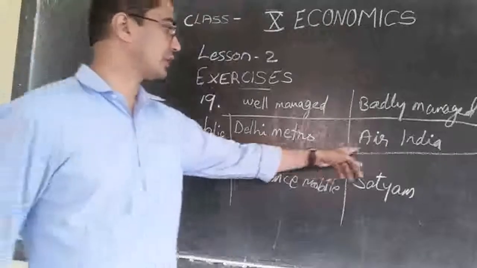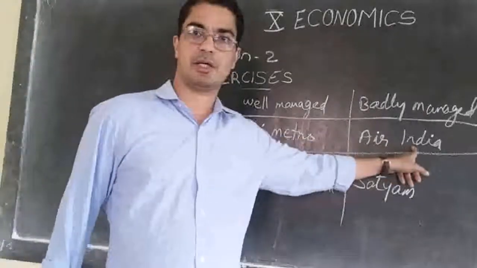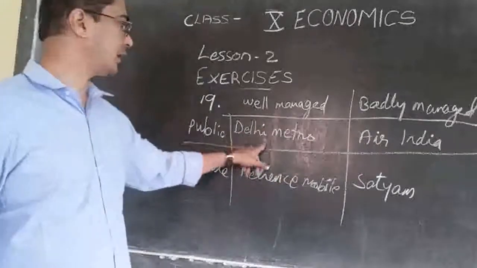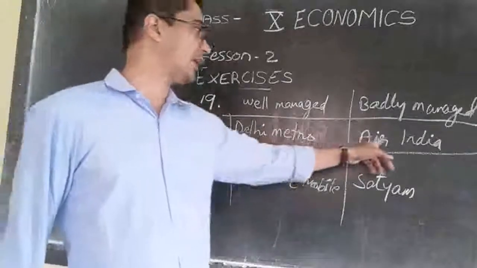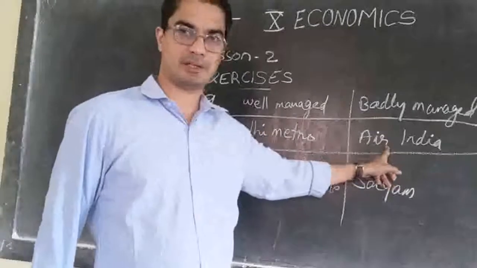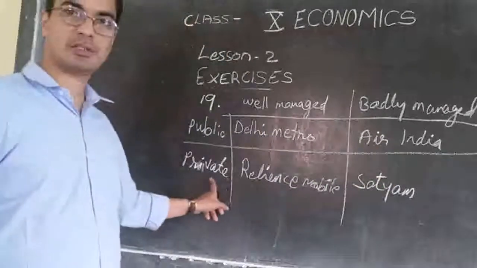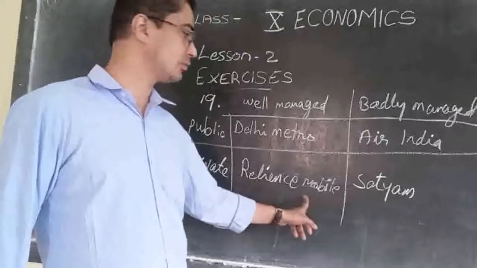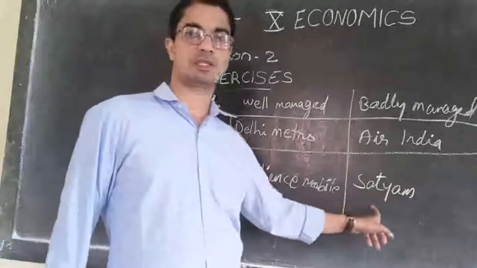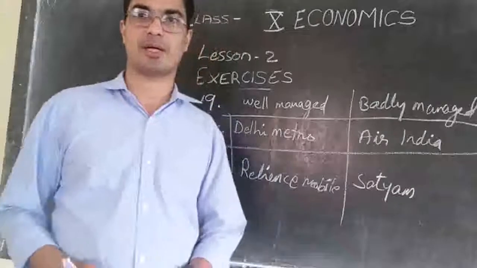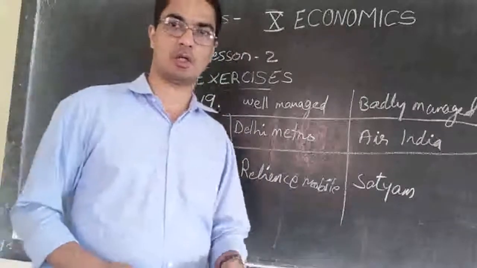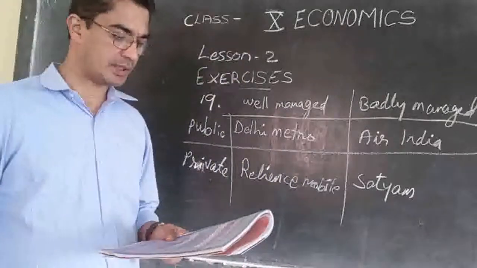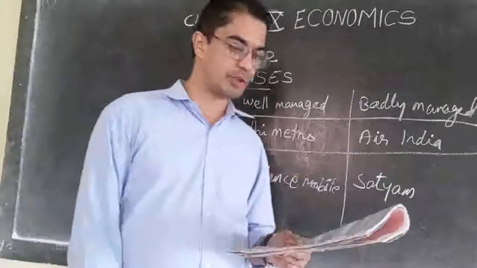Both Delhi Metro and Air India are public sector, owned by the government. But Delhi Metro is very well managed, but Air India is not very well managed. Then in the private sector, we see Reliance Mobile is very well managed, but another company called Satyam is not very well managed. They are running on a loss. So these are two examples. Now let's see question number 24.